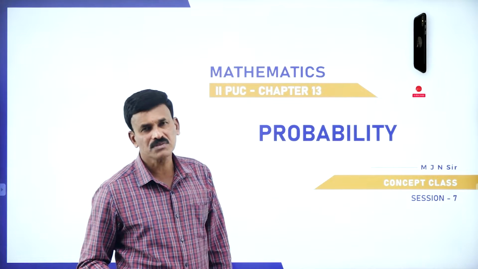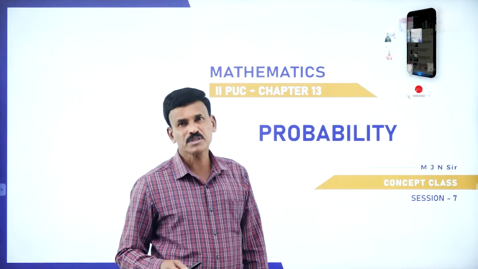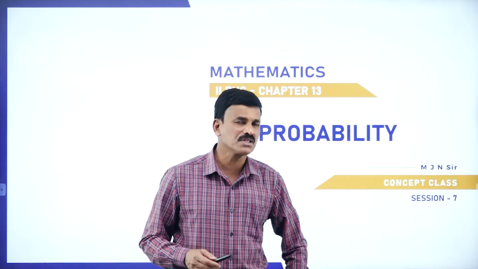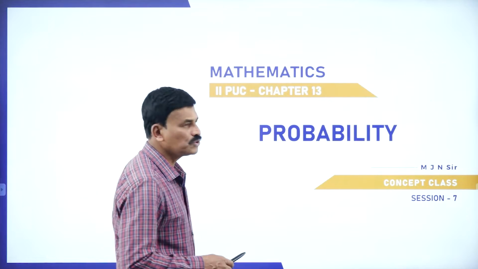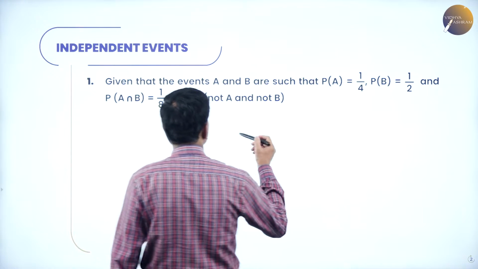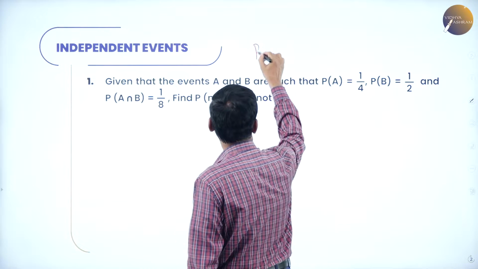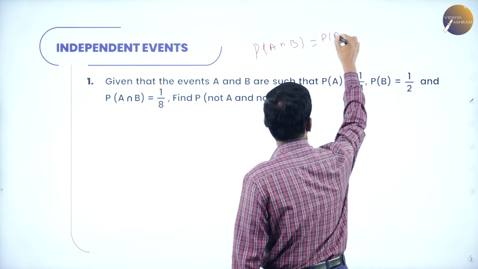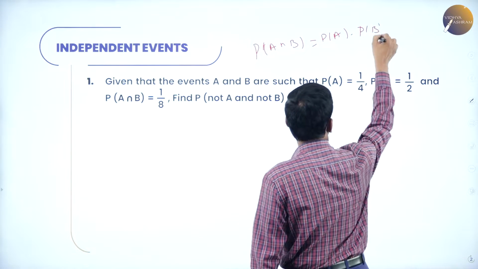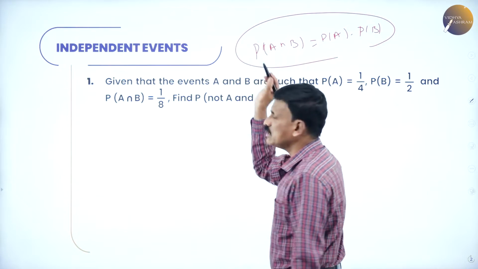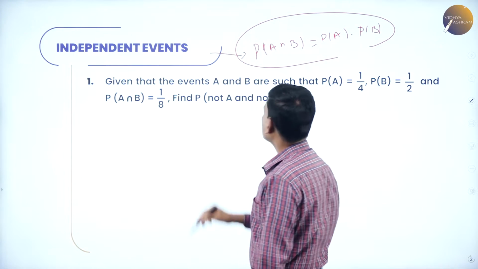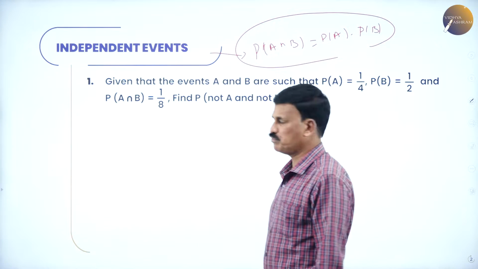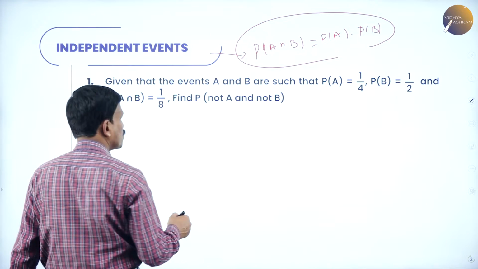Now in my previous class we have discussed the problems based on the independent event. Now in this session also I will take a few more problems based on the independent event. Two events A and B are said to be independent if the probability of A intersection B is equal to probability of A into probability of B. Then two events are said to be independent events. For independent events, probability of A intersection B is equal to probability of A into probability of B. Now let us take a problem based on that.